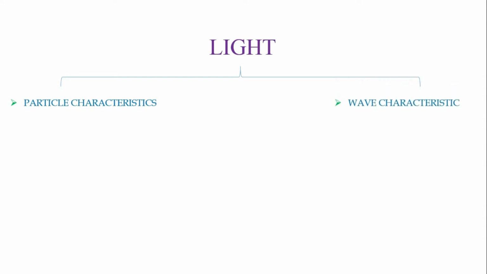Light is considered to have particle characteristics as well as wave characteristics. The phenomena that support light having particle characteristics are reflection and the photoelectric effect, and the phenomena that support light having wave characteristics are refraction, diffraction, and interference.